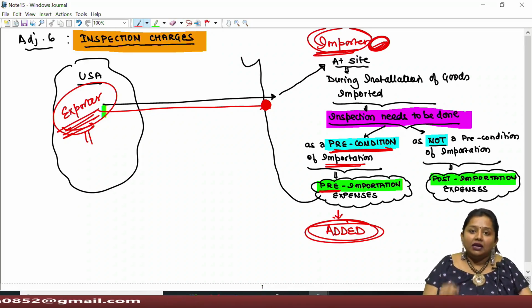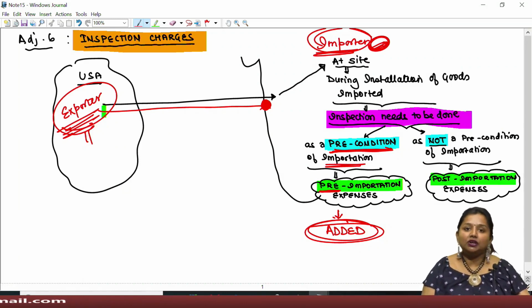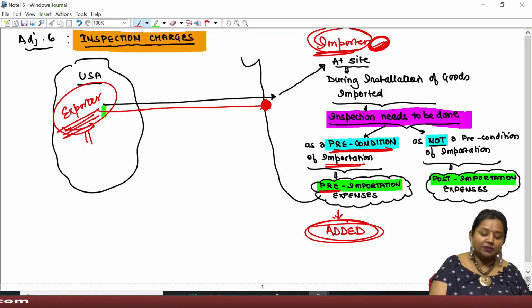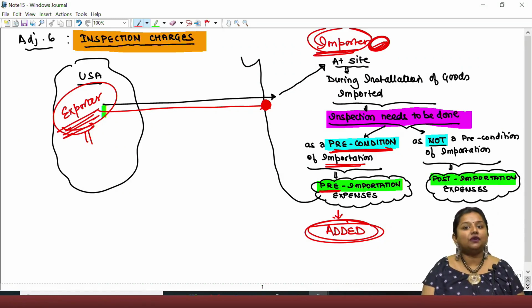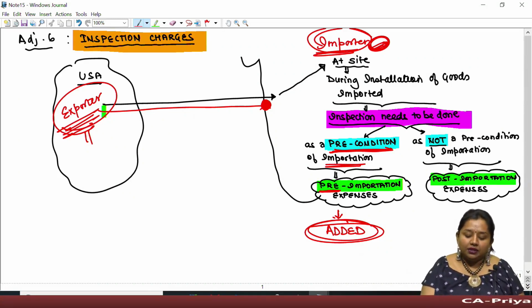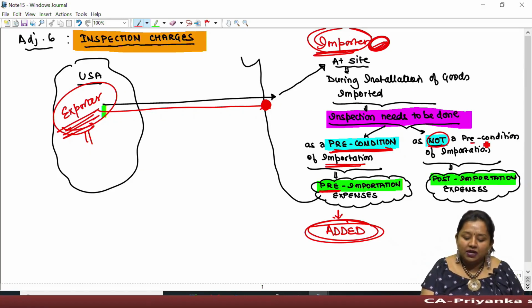However, if conducting such inspection is not a part of the contract, not a part of precondition of importation, and the exporter does not impose any condition of such inspection, and the importer is doing it on his own, then it is not a precondition.